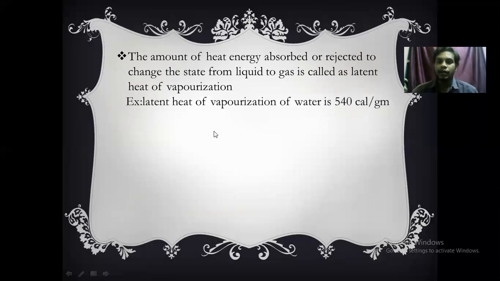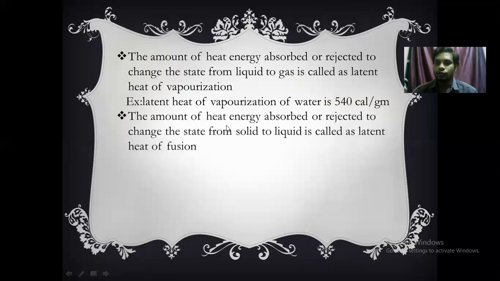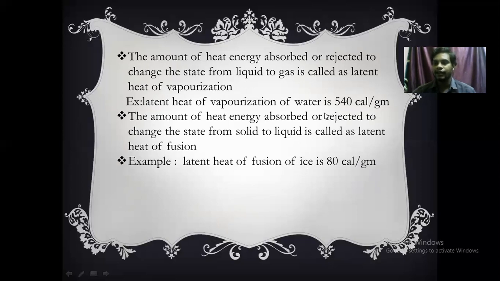Latent heat of fusion is the amount of heat energy absorbed or rejected to change the state from solid to liquid or liquid to solid. For example, the latent heat of fusion for ice is 80 calorie per gram.